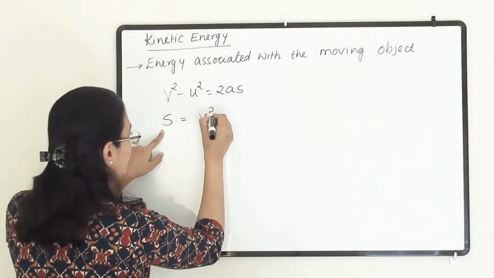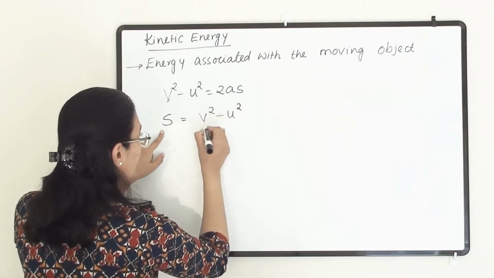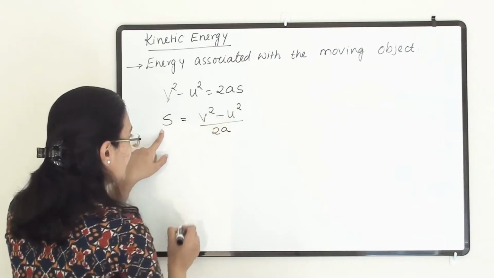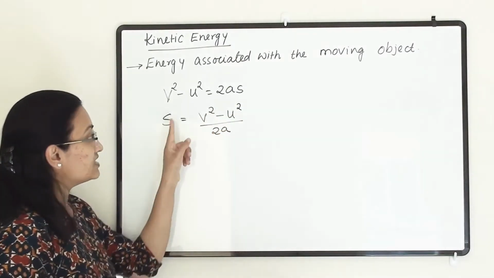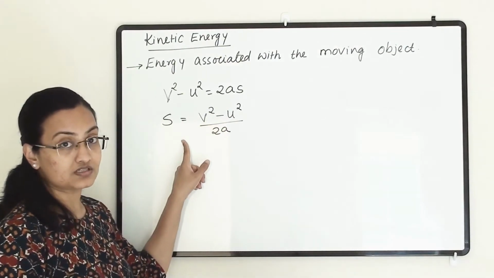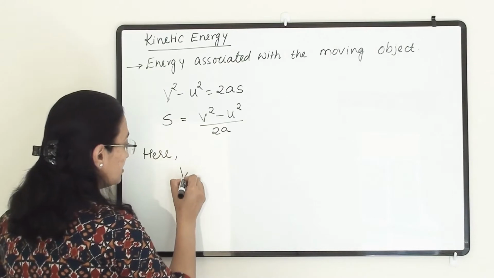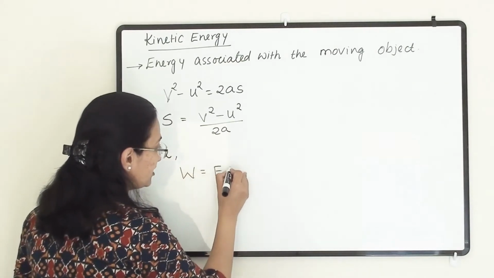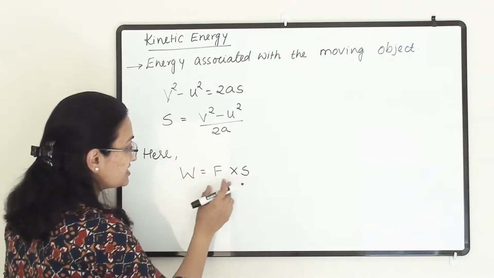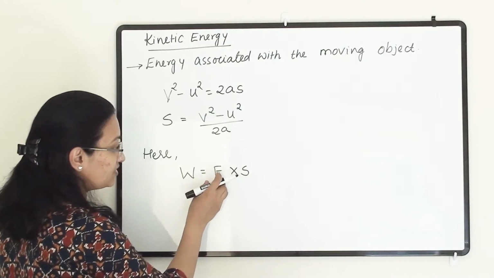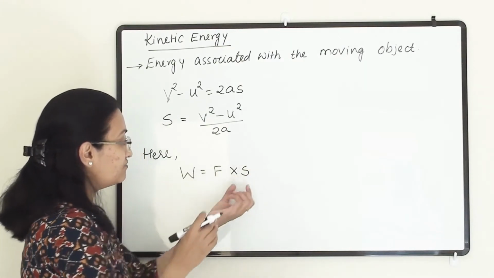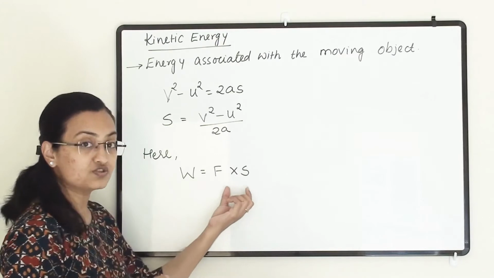So it will give us v square minus u square divided by 2a. This is the equation to find out the distance. Now here in this chapter we know that W equals F into s. Work done is the product of the force applied and the displacement which has happened due to this force.